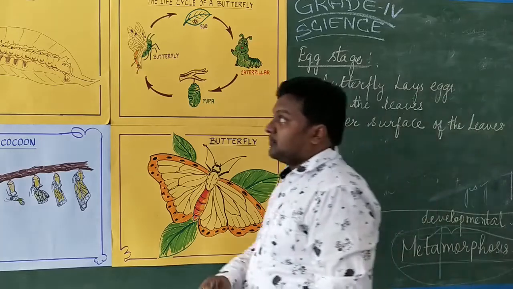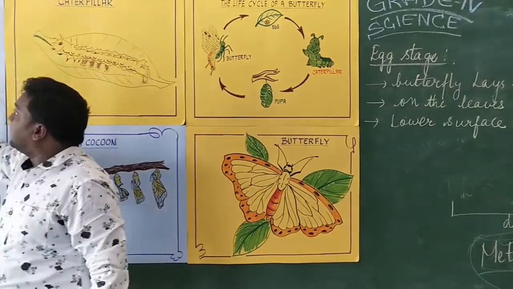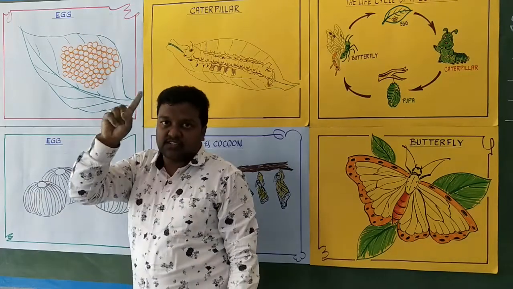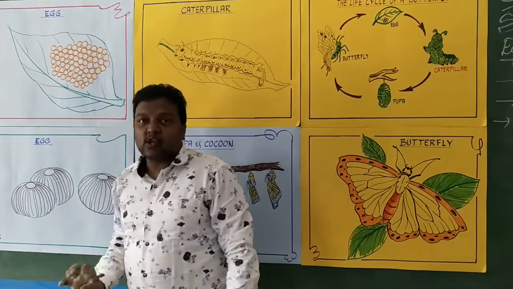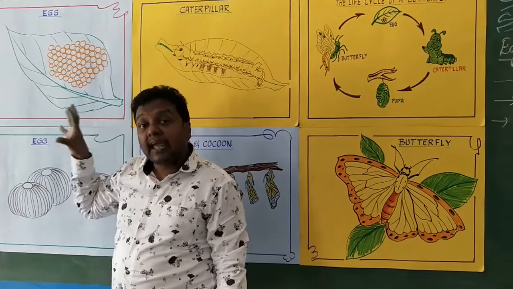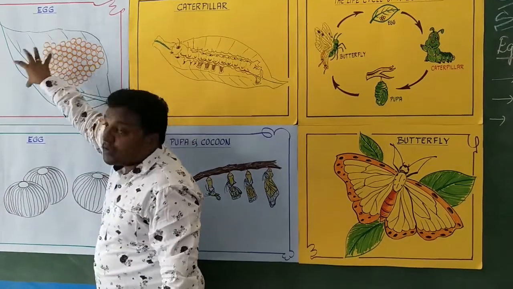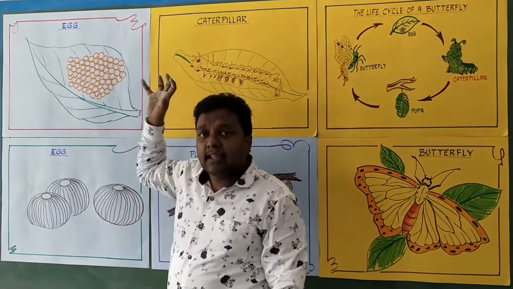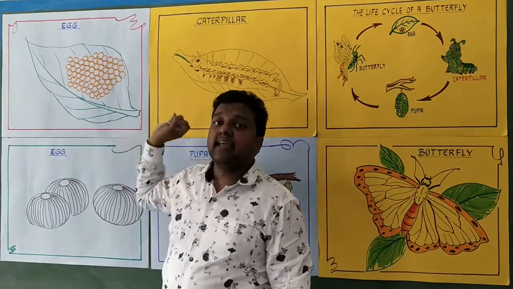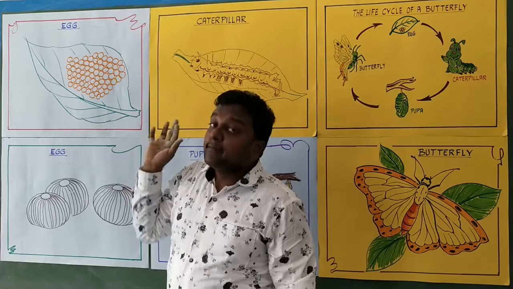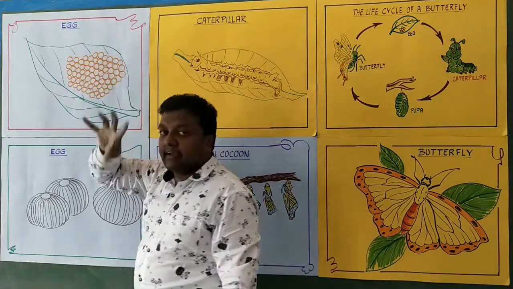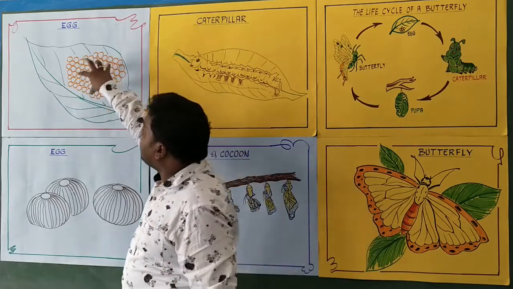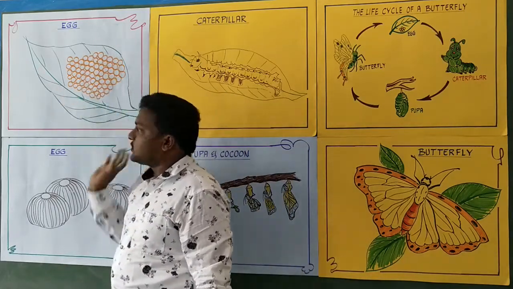Okay, so now egg. First stage is what? Egg. Egg பத்தி என்ன சொல்லலாம்? The butterfly lays the eggs. First stage is egg. Where are these eggs laid? Eggs are laid on the lower surface of the leaves. எதுக்காக lower surface of the leaves ல butterfly eggs lay பண்ணனும்? In order to save the eggs from the predators. So for that, the eggs are laid on the lower surface of the leaves.